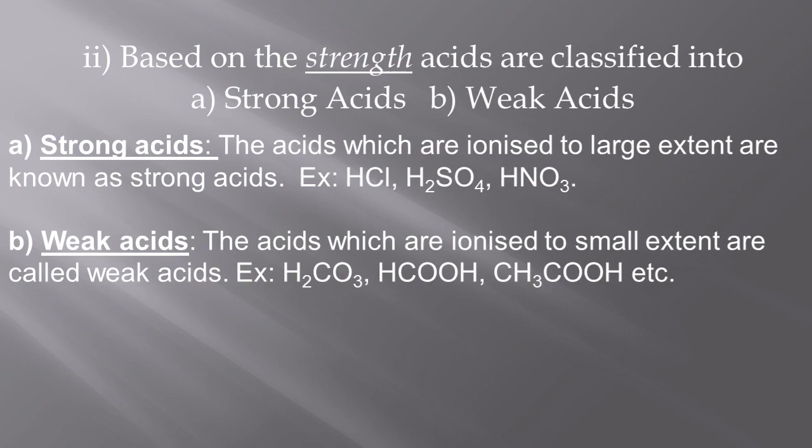CH3COOH is acetic acid, commonly known as vinegar. Carbonic acid, you already know, is present in drinks like Coca-Cola, etc. Carbonic acid is nothing but carbon dioxide dissolved in water.